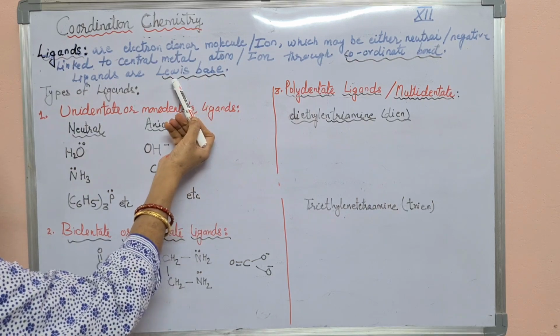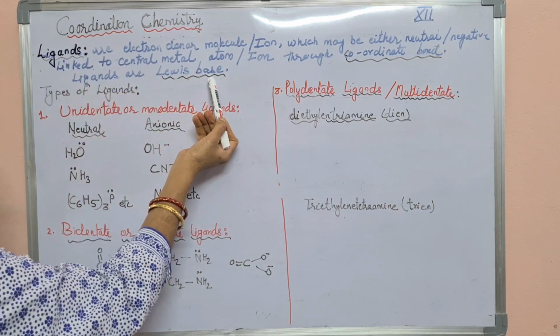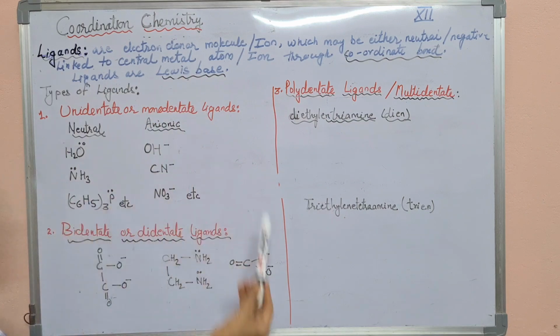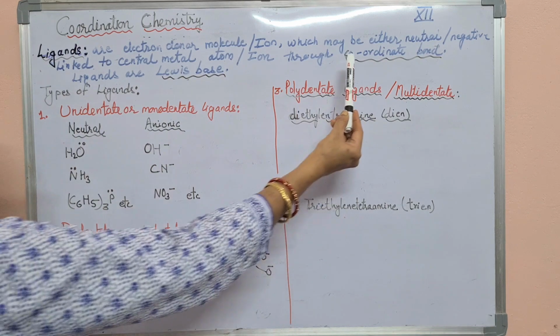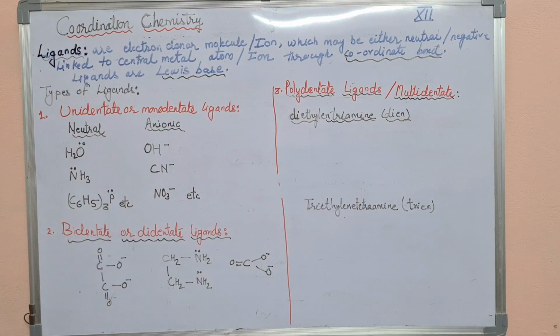Remember this: ligands are Lewis bases because they donate a lone pair of electrons to the central metal atom or ion, and they form which bond? Coordinate bond. Okay, fine. So now we'll see types of ligand. Depending upon how many lone pairs of electrons are present with the ligand, it means how many coordinate bonds will be formed by the ligand. Ligands are of the following types.